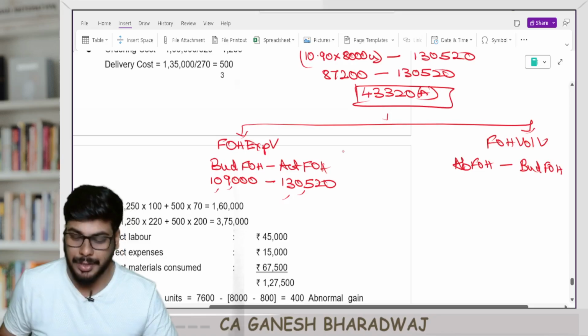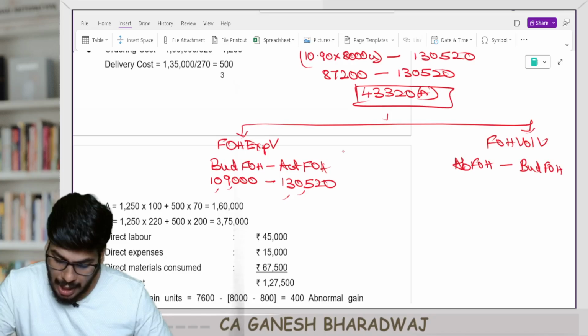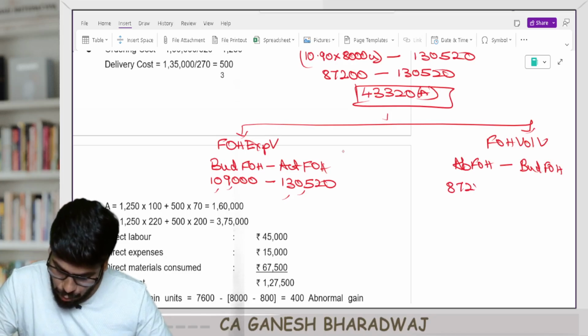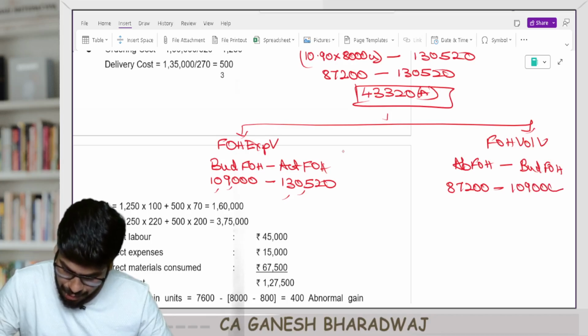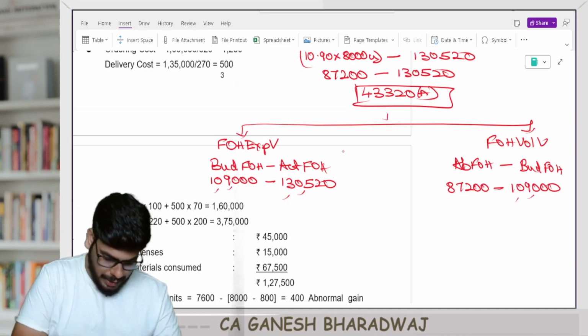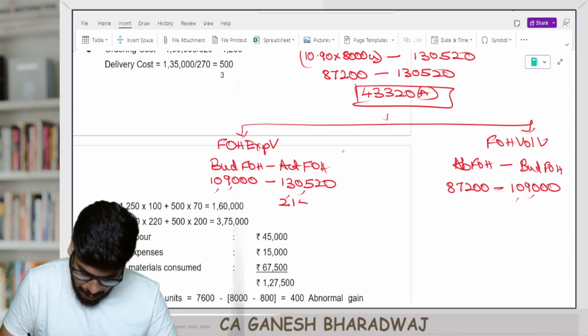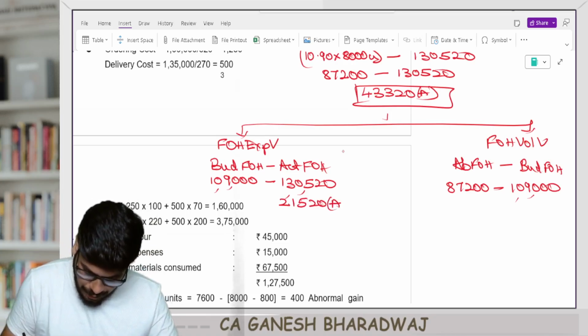130,520. Are you clear with this? Similarly, here the fixed overheads volume variance, how much is it? Absorbed overheads is 87,200 minus budgeted overheads is 1,09,000. Are you clear with this, guys? So tell me here the expenditure variance, how much is it? 1,09,000 minus 130,520. It's going to be 21,520 adverse.